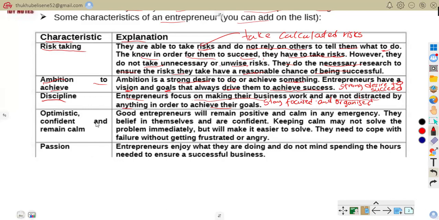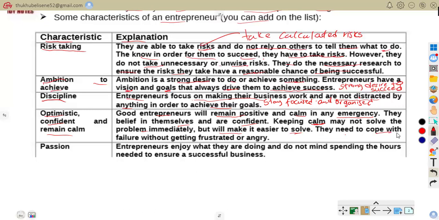Also, one of the characteristics of entrepreneurs is that they are optimistic, confident, and remain calm. Good entrepreneurs will remain positive and calm in any emergency. They believe in themselves and are confident. Keeping calm may not solve their problem immediately, but will make it easier to solve.